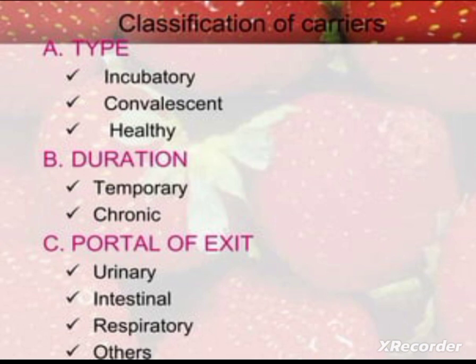So in type, the first one is the incubatory carrier. Incubatory carrier means the carrier that transmits infection during the period of incubation. For example, measles, mumps, polio, hepatitis B, etc. will be transferred from one person to another during the period of incubation. So that is known as an incubatory carrier.